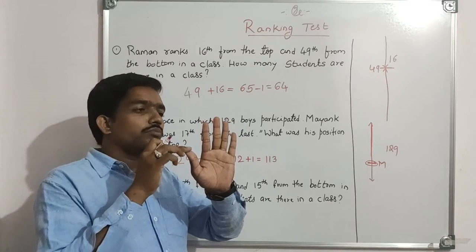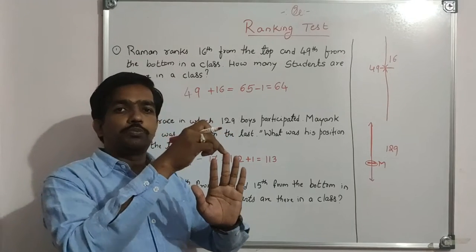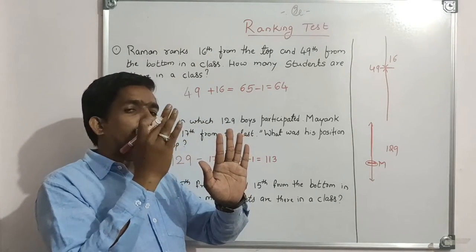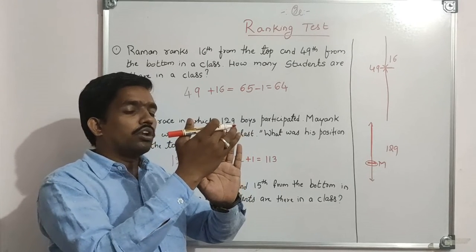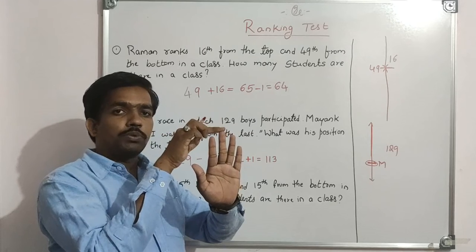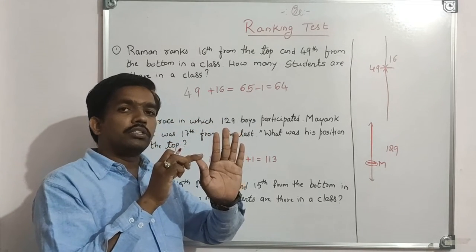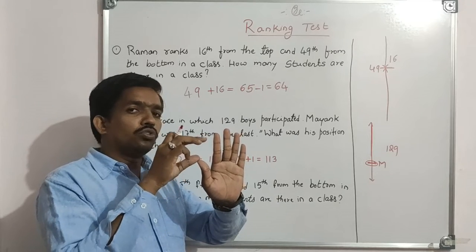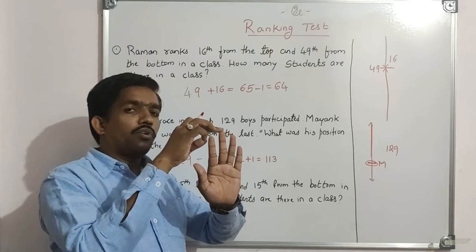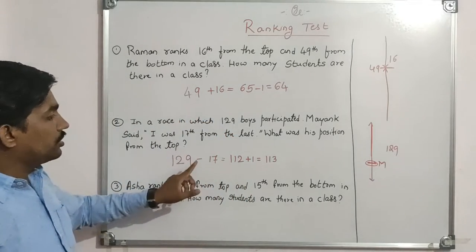Okay. So now from the bottom he is here and what is his position from the top? If we subtract 5 minus 3, so already this person is removed. We have to count this person. That's why we have to add 1. 5 minus 3 is 2 and that 2 is not his rank. We have to add 1 to get this person. Okay.